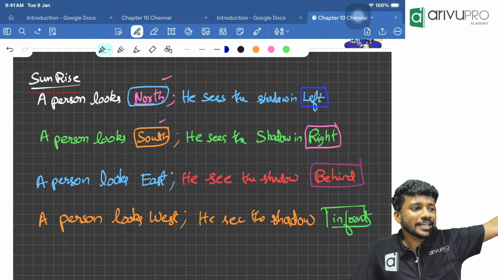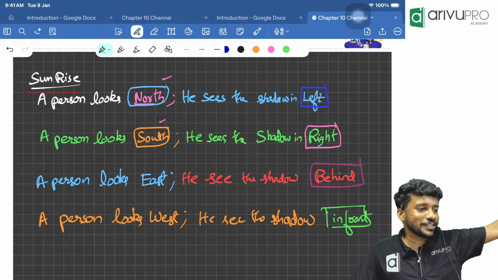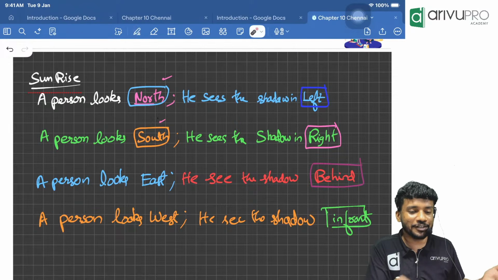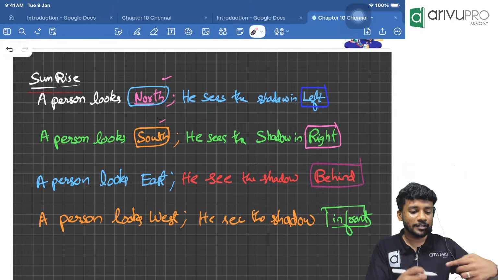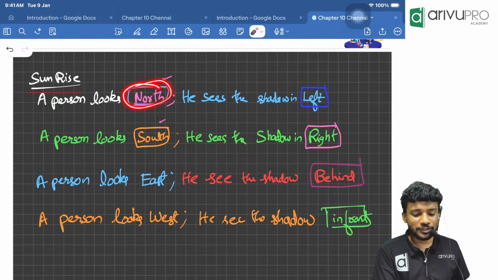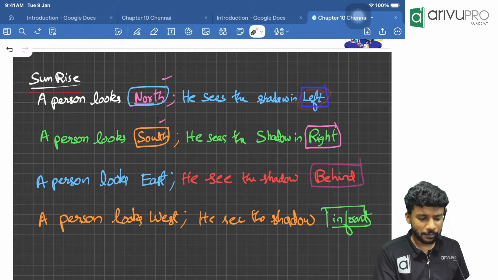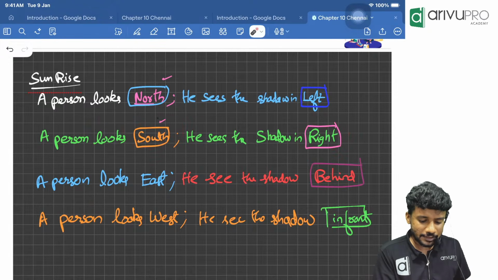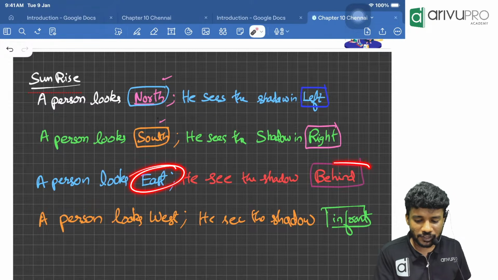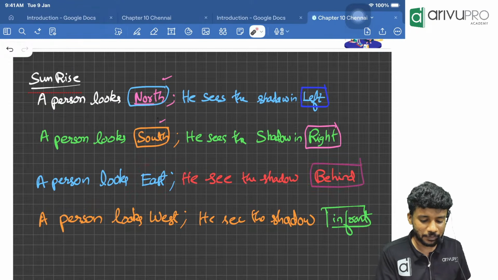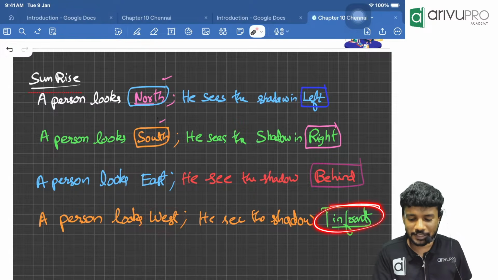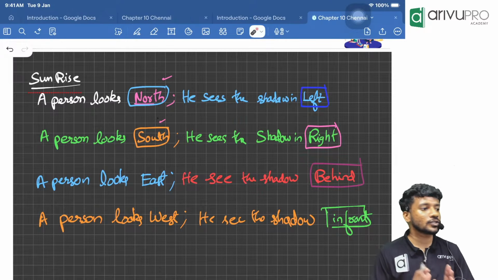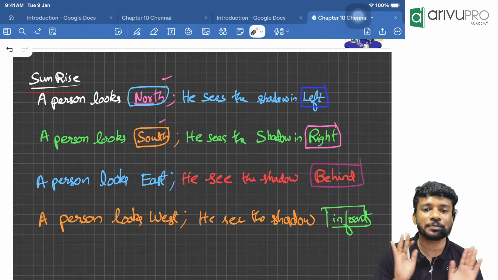Sun rises in the east and sets in the west. So light will be from the west direction. Whatever we have written over here, the answers will be reversed. If it is sunset and the person looks north, the shadow will be on the right. If at sunset time the person looks south, the shadow will be on the left. If it is sunset, a person looking east will see the shadow in front of him. A person looking west during sunset will see the shadow behind him. That way it will become reversed, and this is the most confusing topic of this chapter.